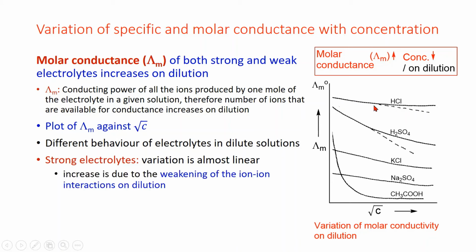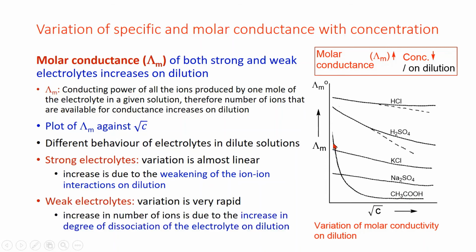Increase is due to weakening of the ion-ion interaction on dilution. Whereas in case of weak electrolytes, variation is very rapid. Increase in number of ions is due to increase in degree of dissociation of the electrolyte on dilution.